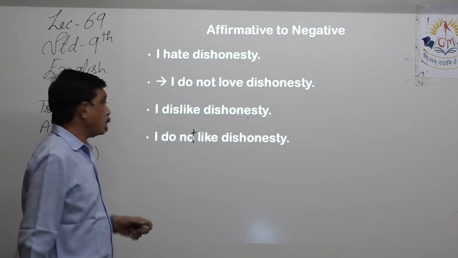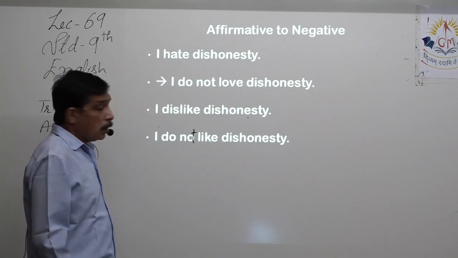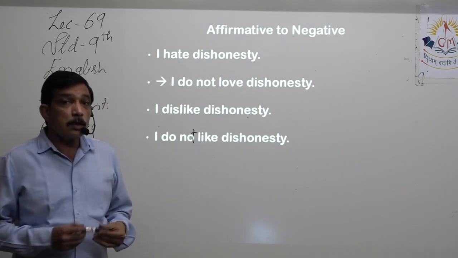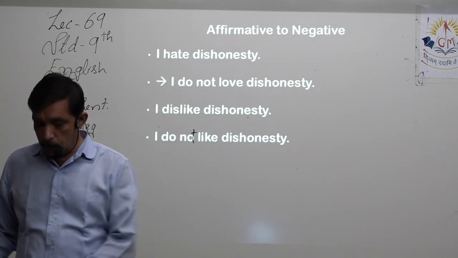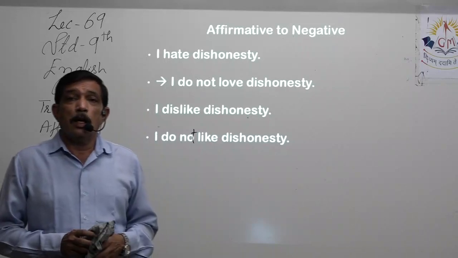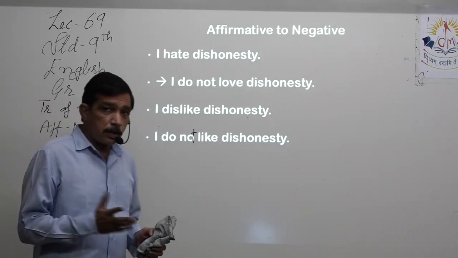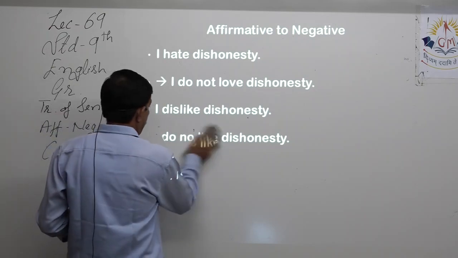I do not like, I do not love. So hate becomes not love, dislike becomes not like. Otherwise we are not making the opposite of, or we are not using the antonym of dishonesty.